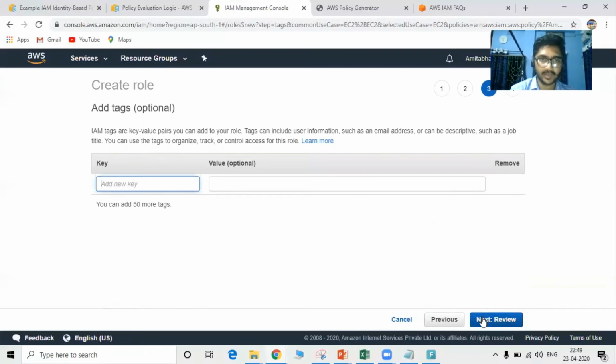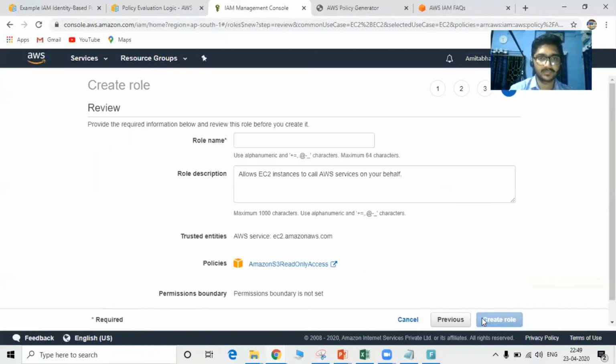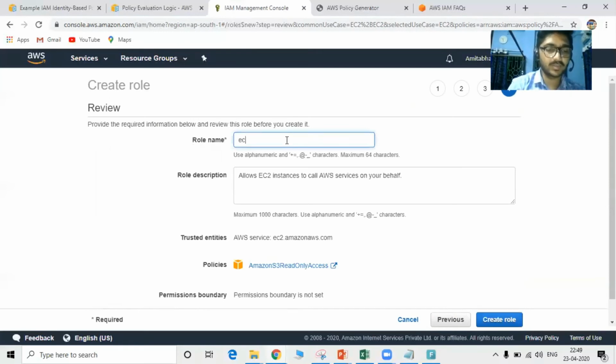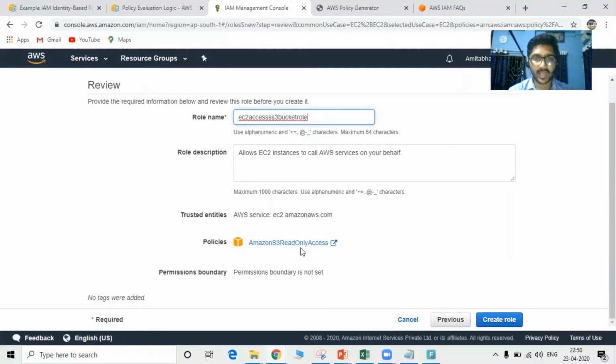We are not giving any tags over here. Give the role name, so we'll be giving EC2 access S3 bucket. So this is the role name, and we have the policy attached, that's the S3 read-only policy. Click on create.